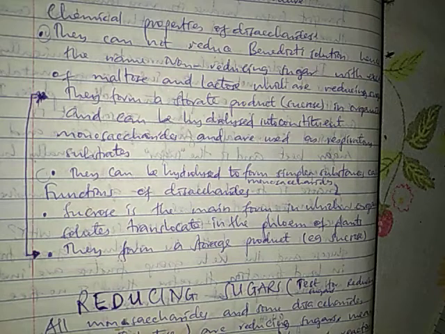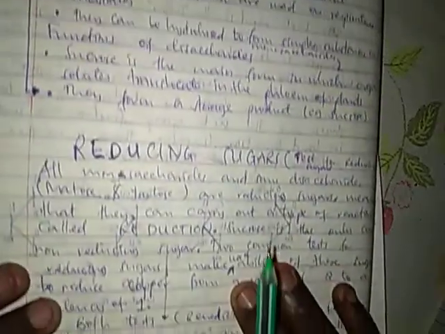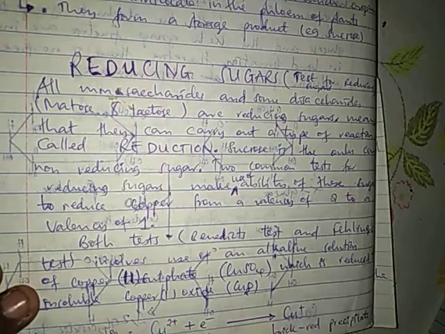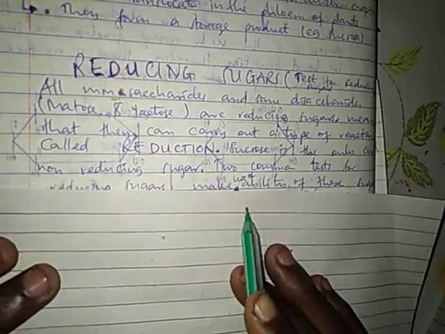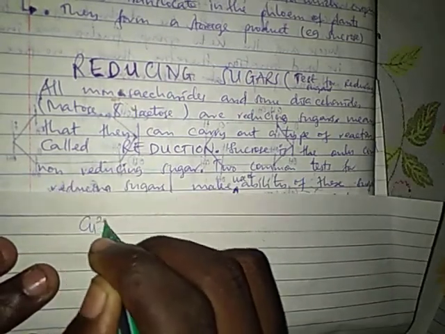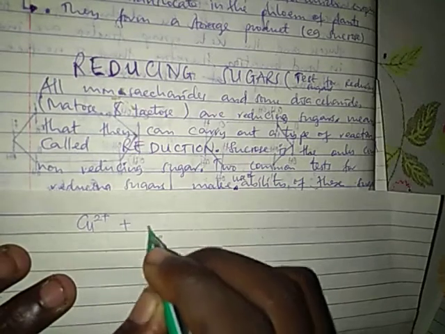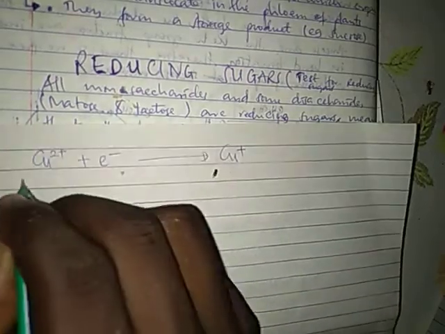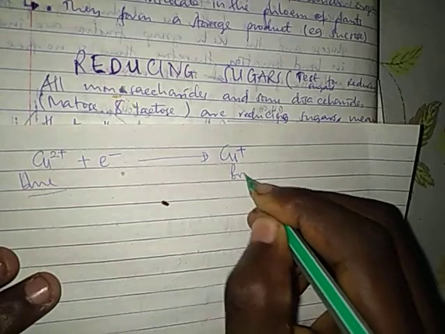And in terms of function, sucrose is the main form in which organic solutes are translocated. And the second function is storage. Now, let's see the test for reducing sugar. In the laboratory, when testing for reducing sugar, we use Benedict's solution. Benedict's solution contains copper 2 ion. Reducing sugars have the ability to reduce this by adding an electron to form copper 1 ion. Copper 2 ion appears blue, and copper 1 ion appears brick red.